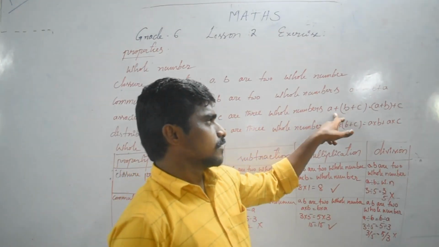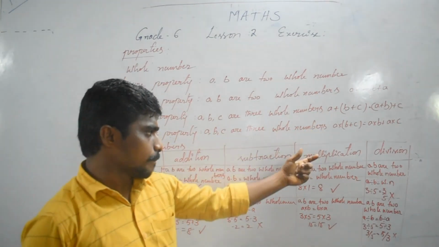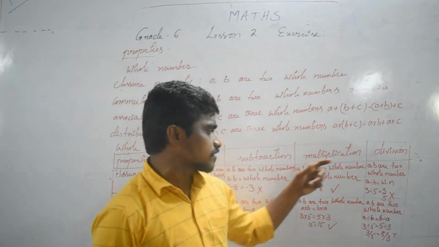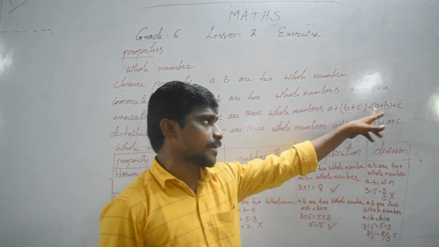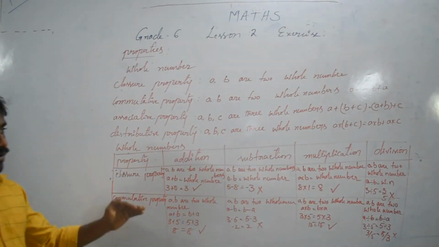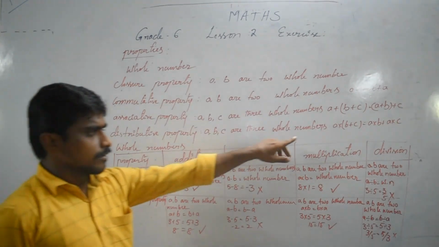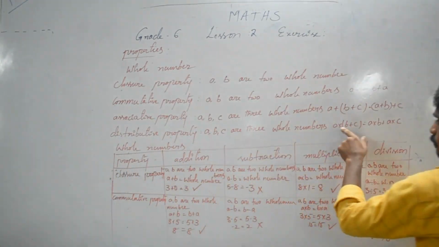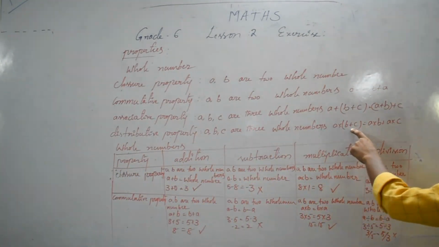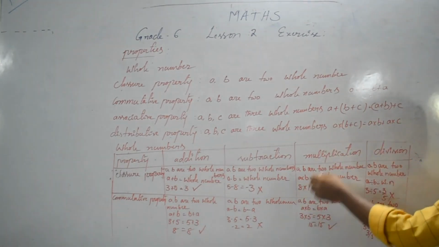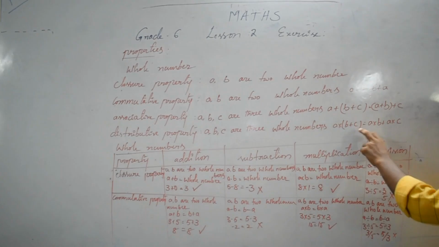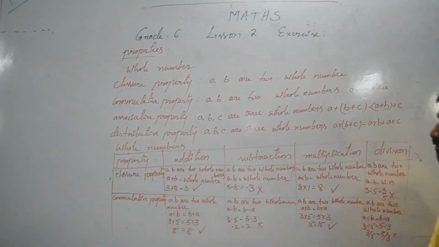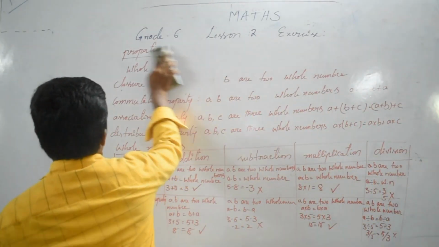Here plus is addition, minus is subtraction, cross is multiplication, divided is division. Check whether they are equal or not equal. Here this is important. So this is a plus. Here you keep minus, subtraction. Here you keep multiplication. Here you keep division, divided by division.